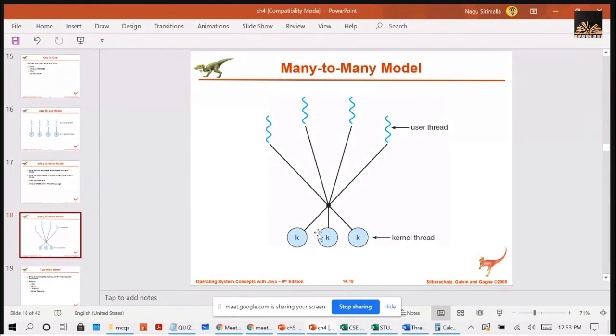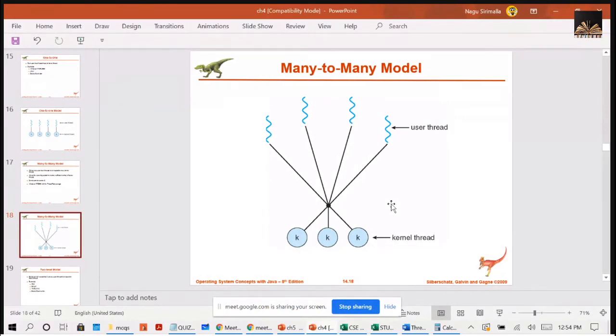Next, you have the many-to-many model. Here, you will have n number of user threads, and you will have n or fewer kernel threads, right? So the many-to-many model multiplexes many user threads to a smaller or equal number of kernel threads.